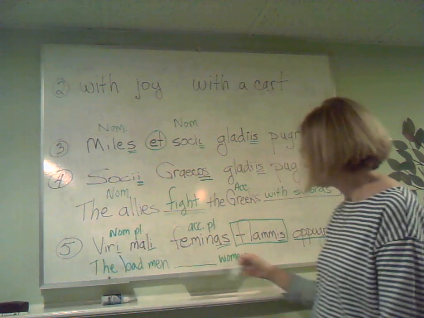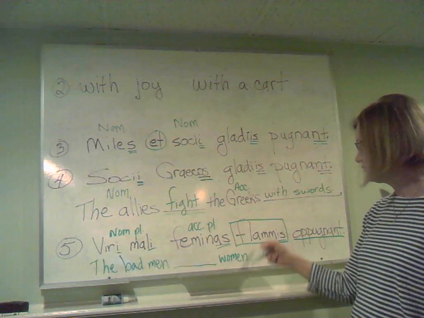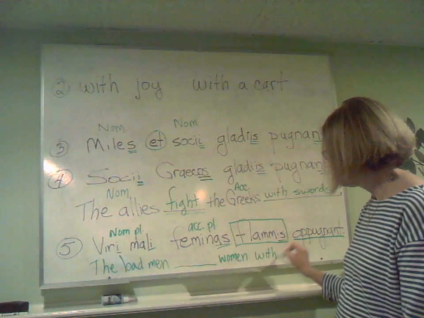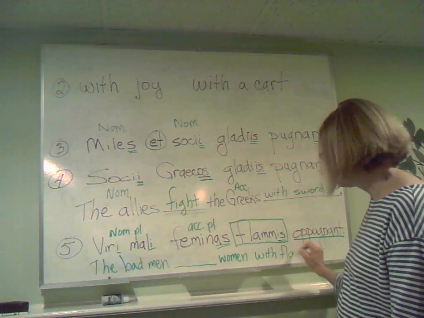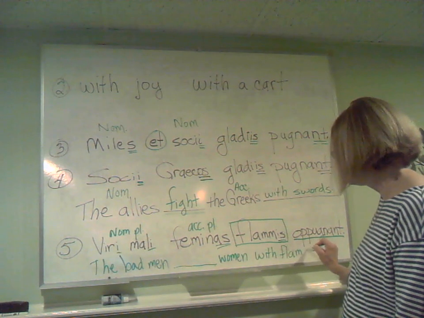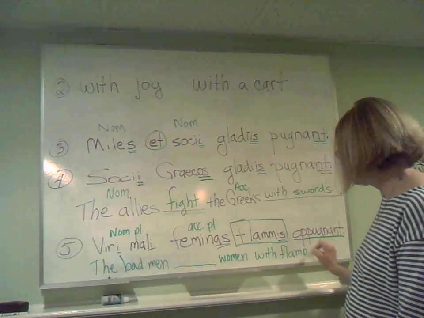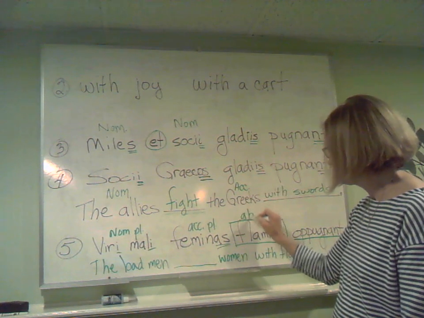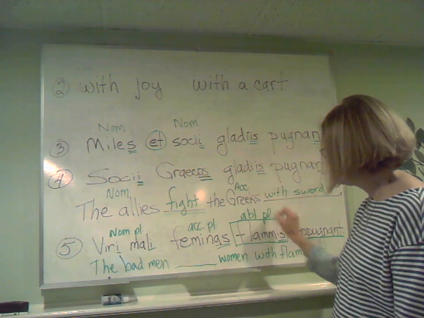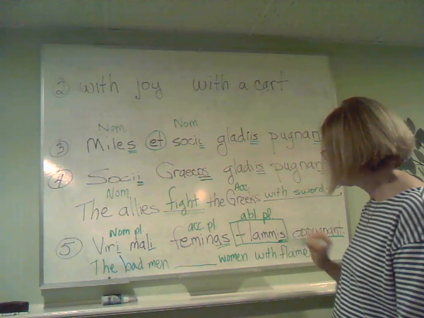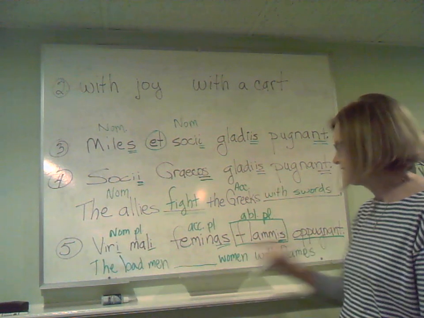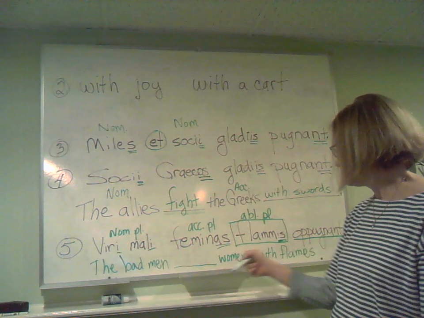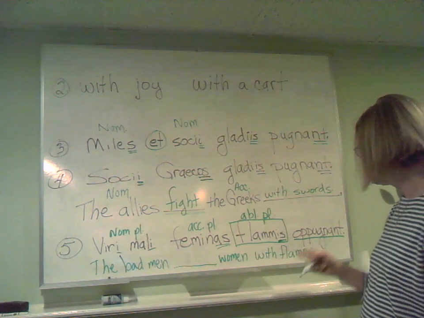And what are they doing something to the women with? With flames. Flamma means flame. So this is ablative plural because it's got the IS. Okay, so we've got a sentence. The bad men do something to the women with flames. What are they doing?